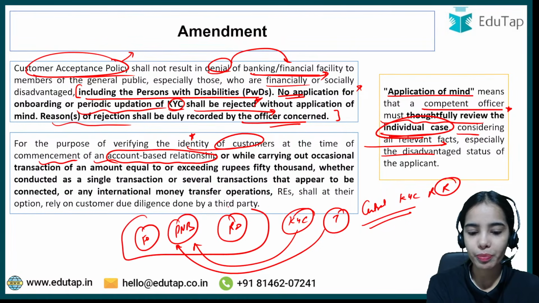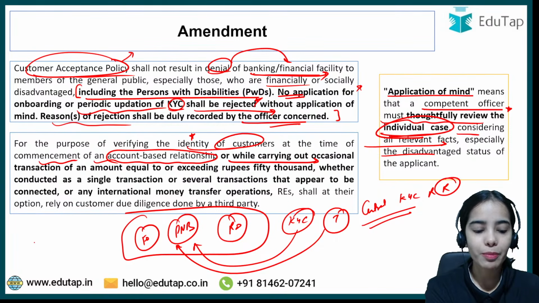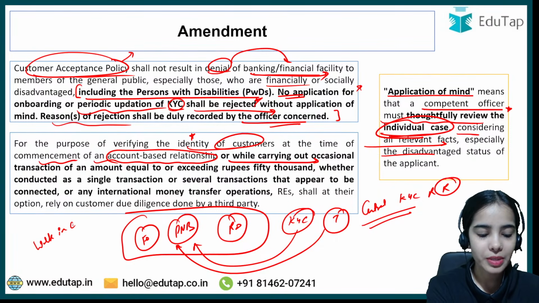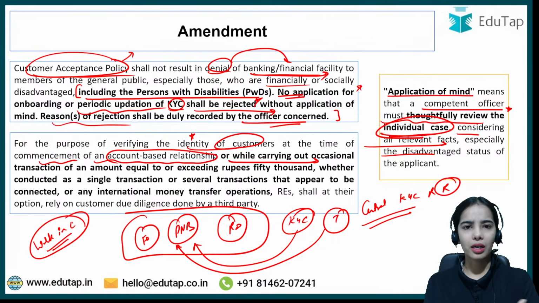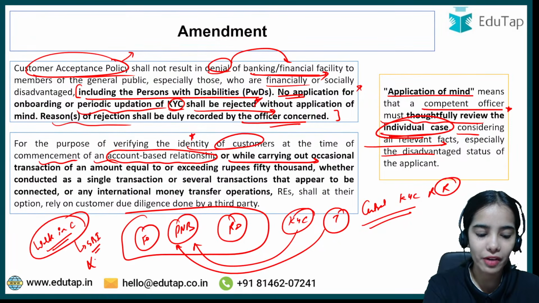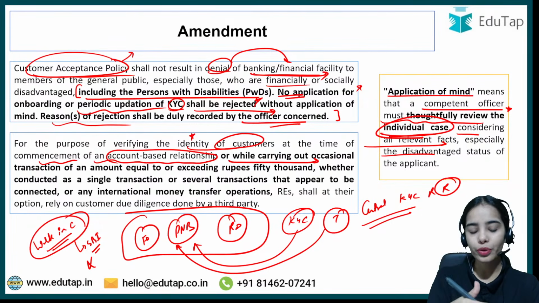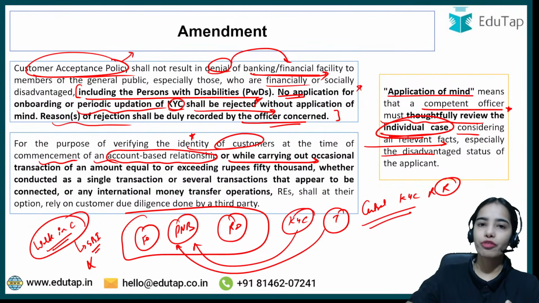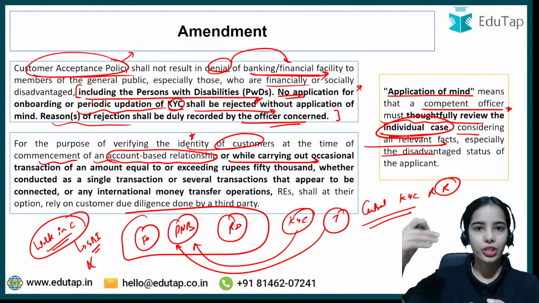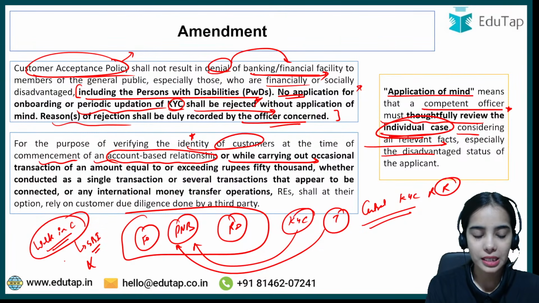Account based relationship means I am opening an account in a bank, or while carrying out an occasional transaction. Let's say I am a walk-in customer. I do not have a bank account in State Bank of India, but through the State Bank of India, I want to transfer money to the bank account of my mother. Let's say she is living in Uttarakhand or Uttar Pradesh, some state. So I am a walk-in customer in the State Bank of India.